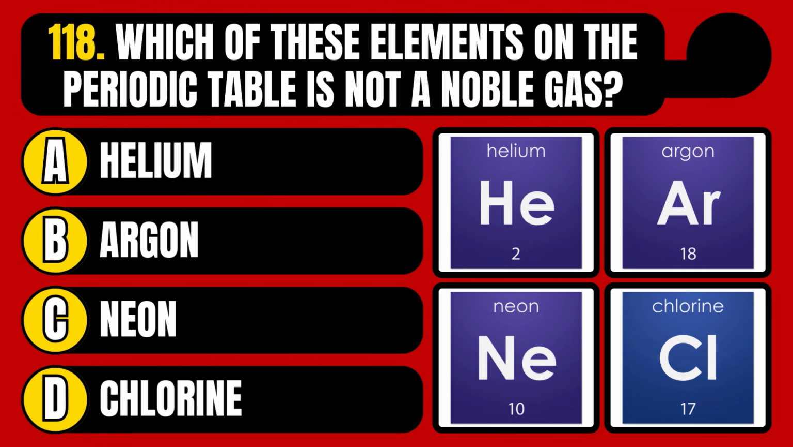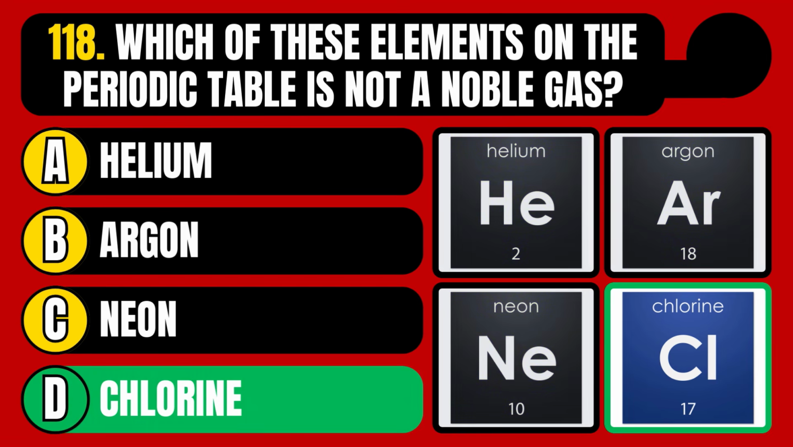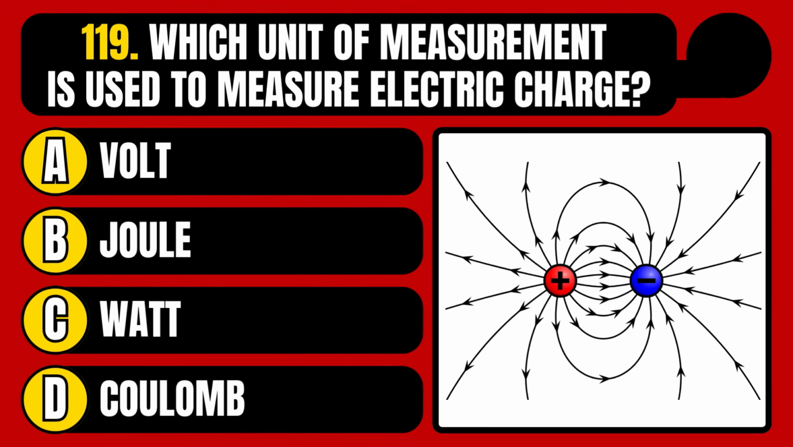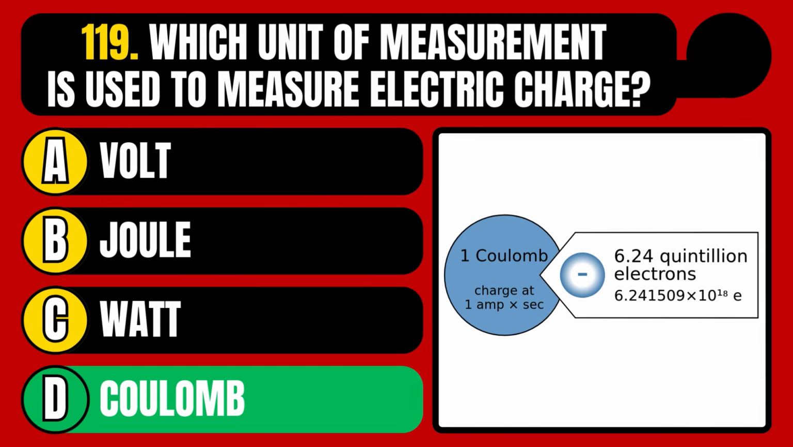Which of these elements on the periodic table is not a noble gas? Helium, argon, neon, or chlorine? The correct answer is option D, chlorine. Which unit of measurement is used to measure electric charge? Volt, joule, watt, or coulomb? The correct answer is option D, coulomb.